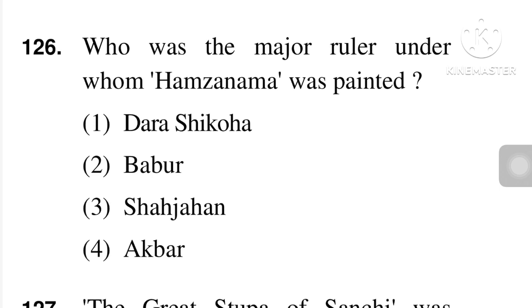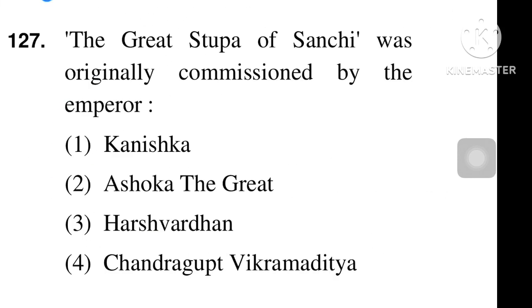Who was the major ruler under whom Hamzanama was painted? Hamzanama was painted, option number 4, in the reign of Akbar. Our next question is, the great stupa of Sanchi was originally commissioned by which emperor? The right answer is Ashoka the Great.